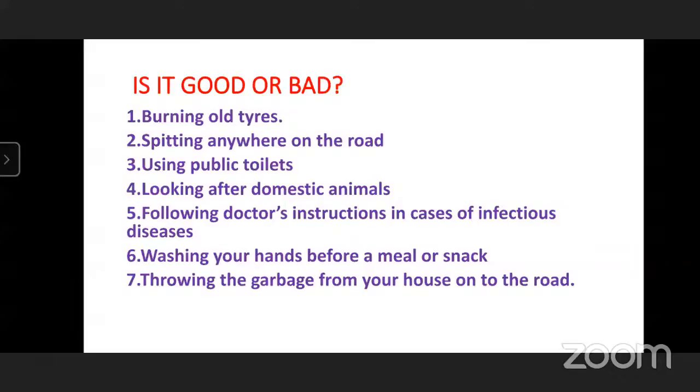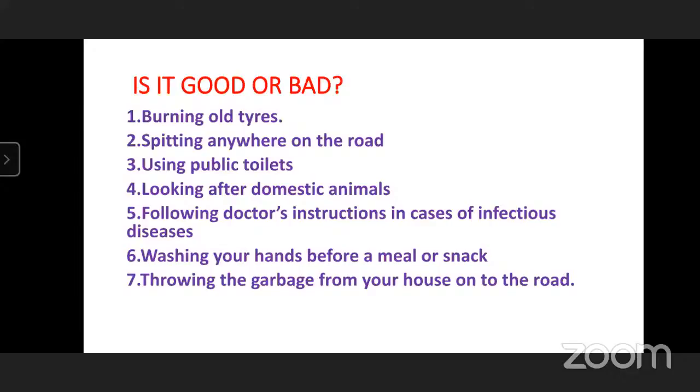Yes. Third question. Using public toilets. Using public toilets is good or bad? Means instead of going to the washroom in open places, if we use public toilets, is it good or bad? Good. Yes, it is good. Because if we go to the washroom in open places, it will cause pollution. So instead of going in an open place, if we use public toilets, it will be helpful to our society.